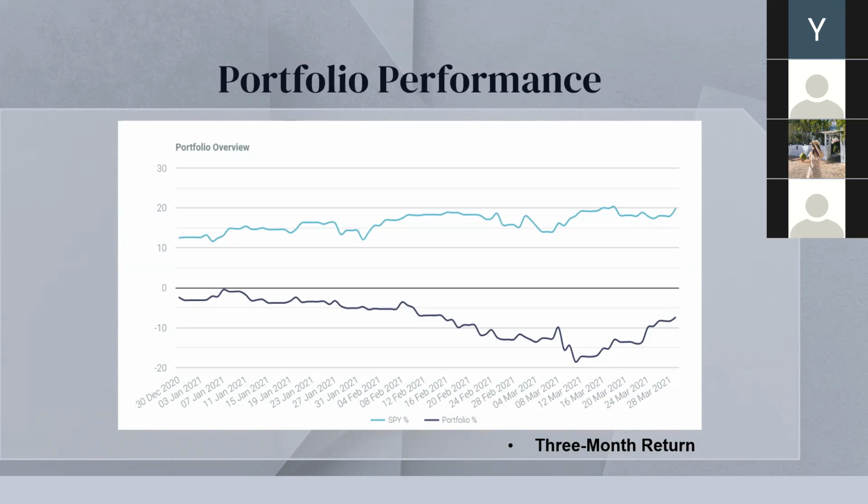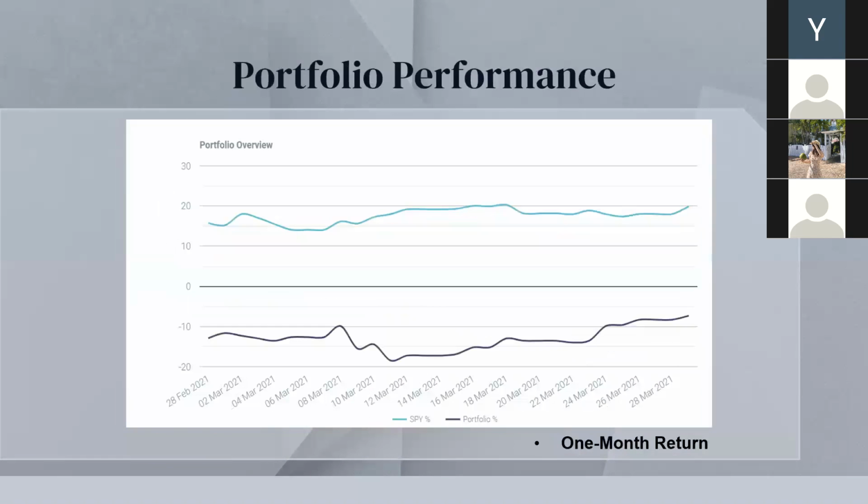As shown on the slide, this is the 3 months return of our portfolio compared with the S&P 500. As you can see, from March 2021, we changed our strategy. We did the opposite to the market as shown on the chart. Our return is almost negatively correlated with market return. So next page, please. Looking at the 1 month return, the negative correlation is clear.